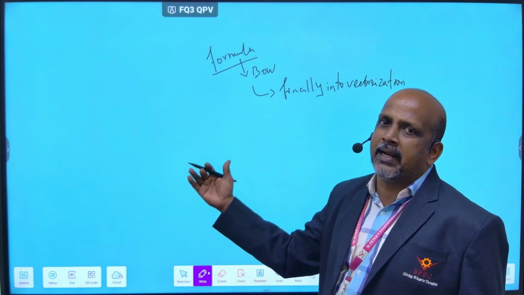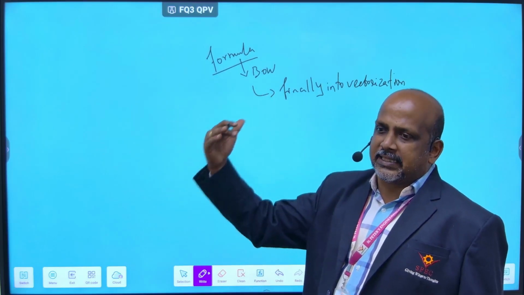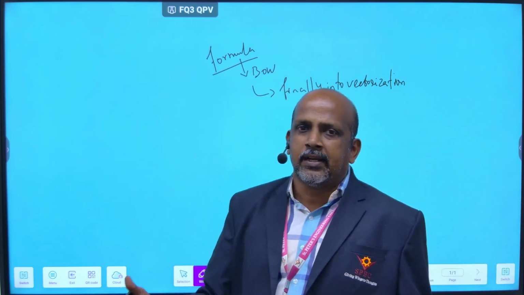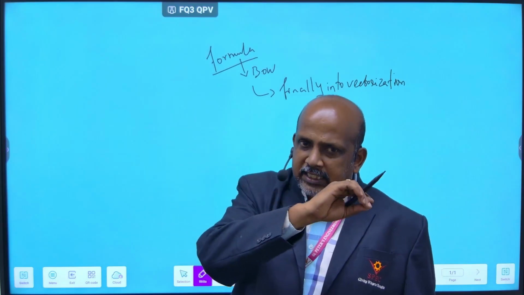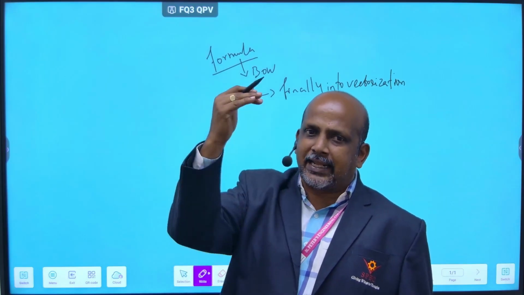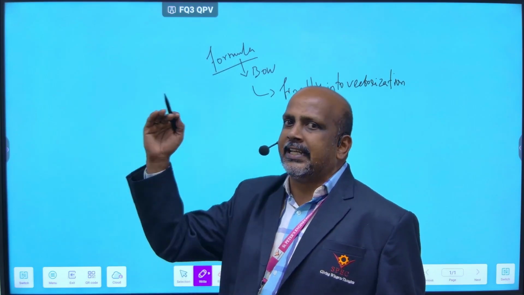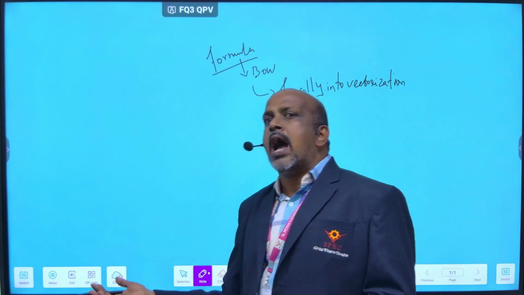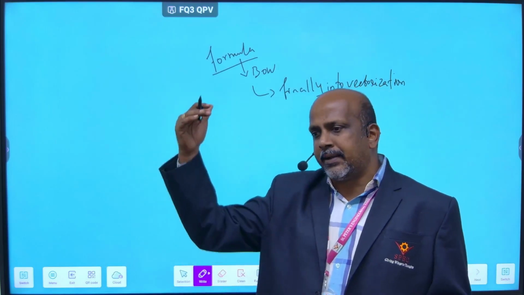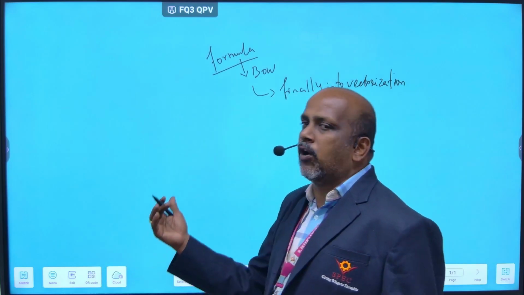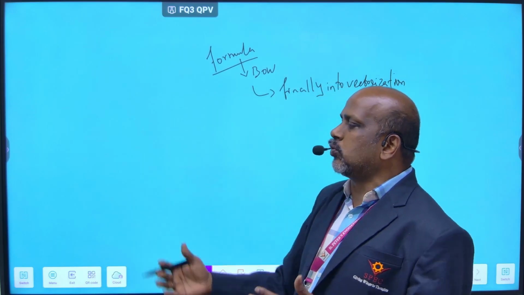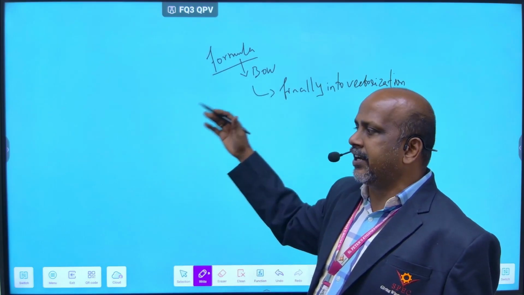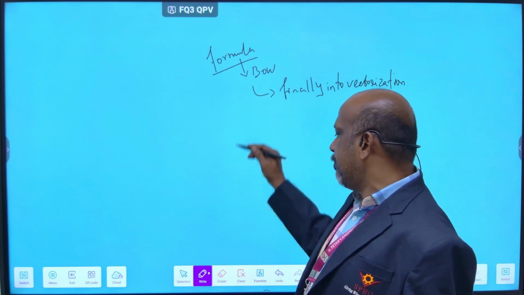Bag of words is nothing but converting a sentence or text into vectorization. What steps should be followed for that? First, you remove the stop words. Sentence 1, sentence 2, sentence 3, like this are given, and you remove the stop words, such as he, is, a, like this unwanted words. Then you get the frequency, how many times good appears, how many times boy appears, how many times girl appears, find out the frequency and apply the formula. Finally the sentence is converted into vectorization. These are all the methods.